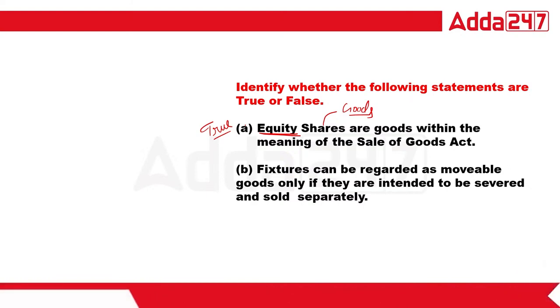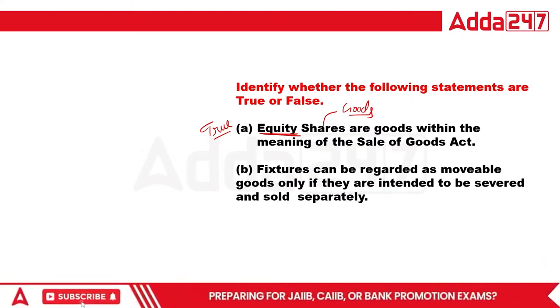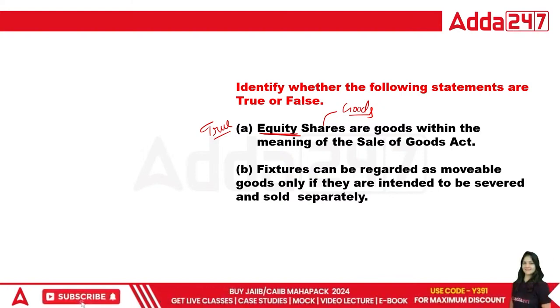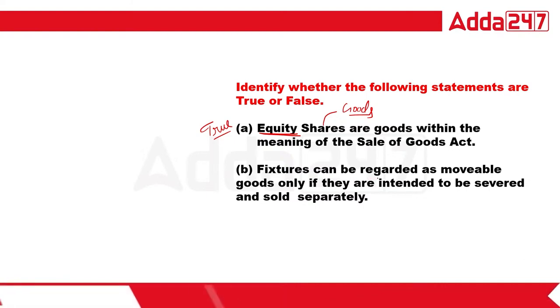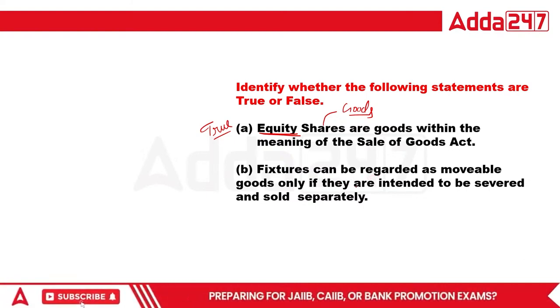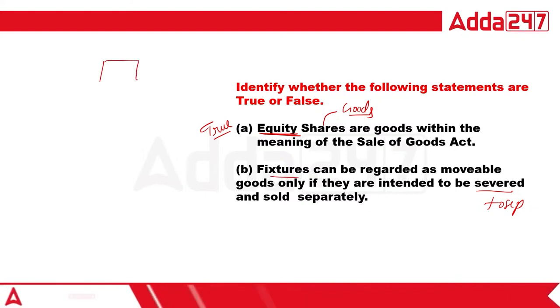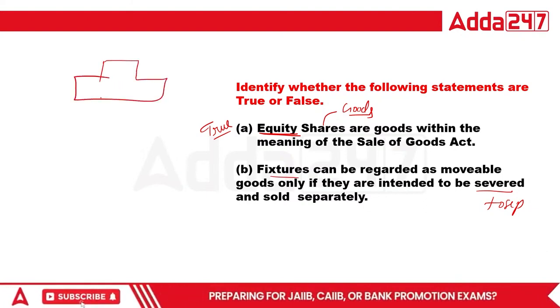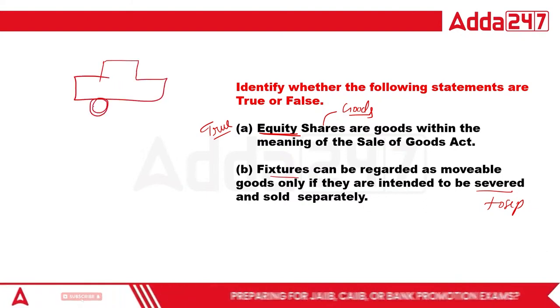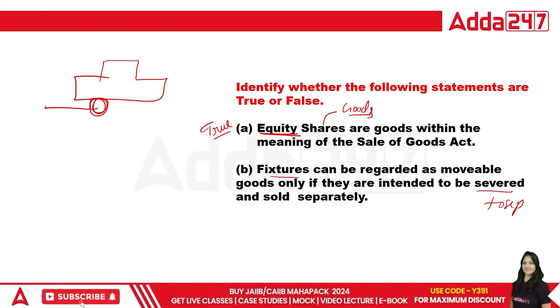Now, fixtures can be regarded as movable goods only if they are intended to be severed and sold separately. Sever means to separate. Suppose a car is there. A car is movable property. If we remove the tire, the tire can be removed and sold separately.